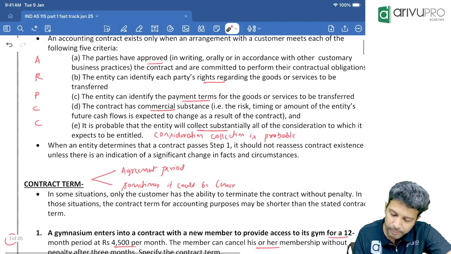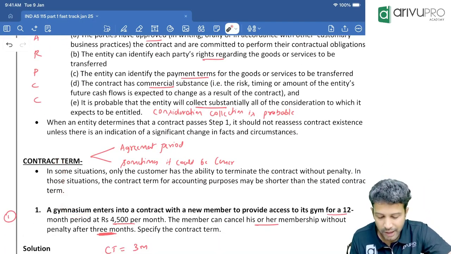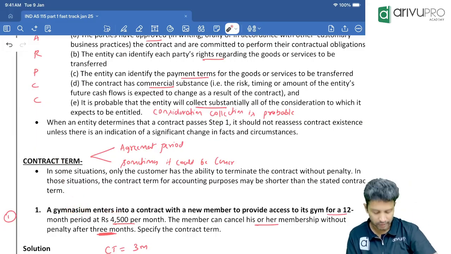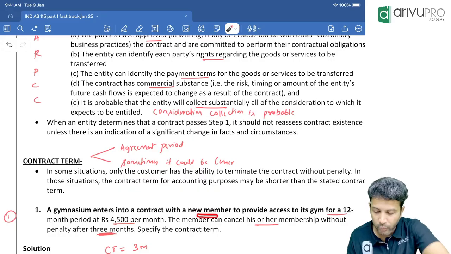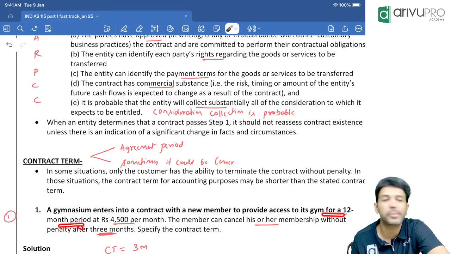How? Look at this example, an application of this in the next question. A gymnasium, basically a gym entity, has entered into a contract with a new customer to provide access to the gym for a 12 months period.